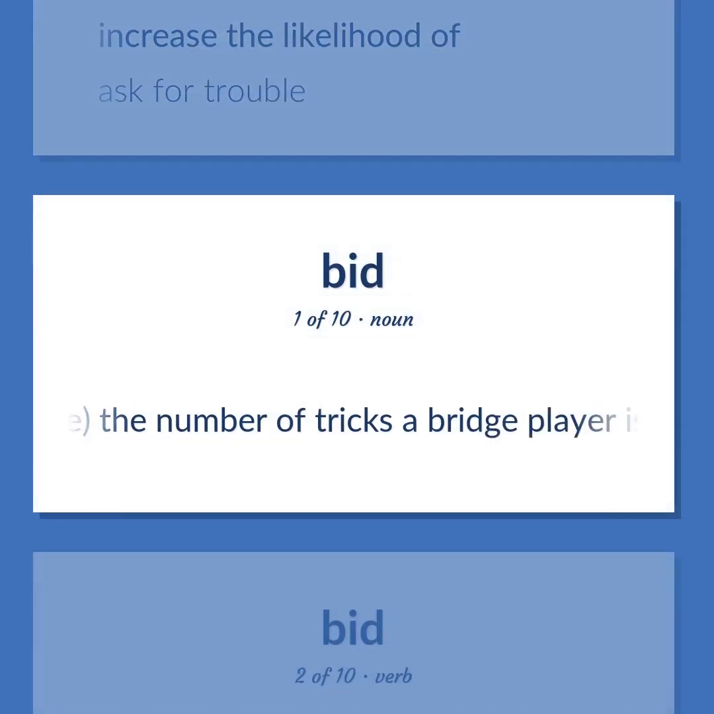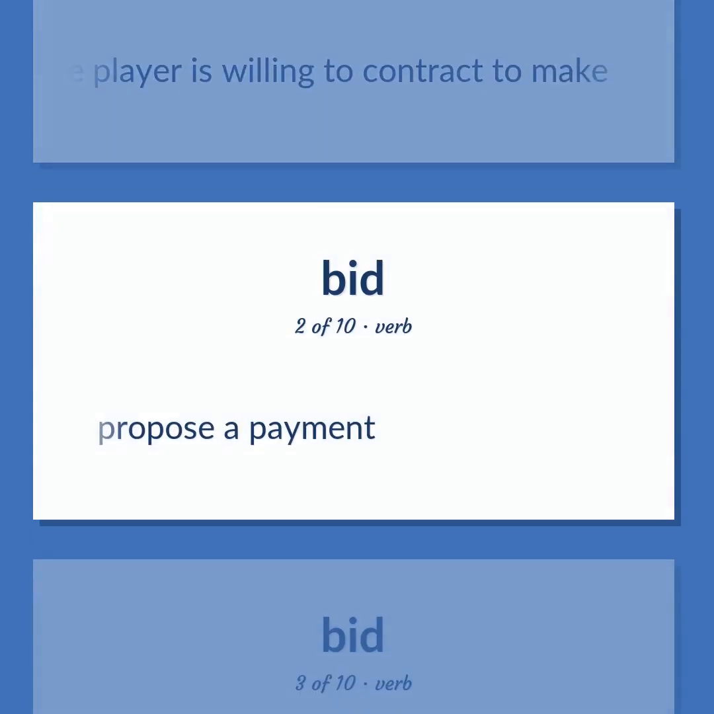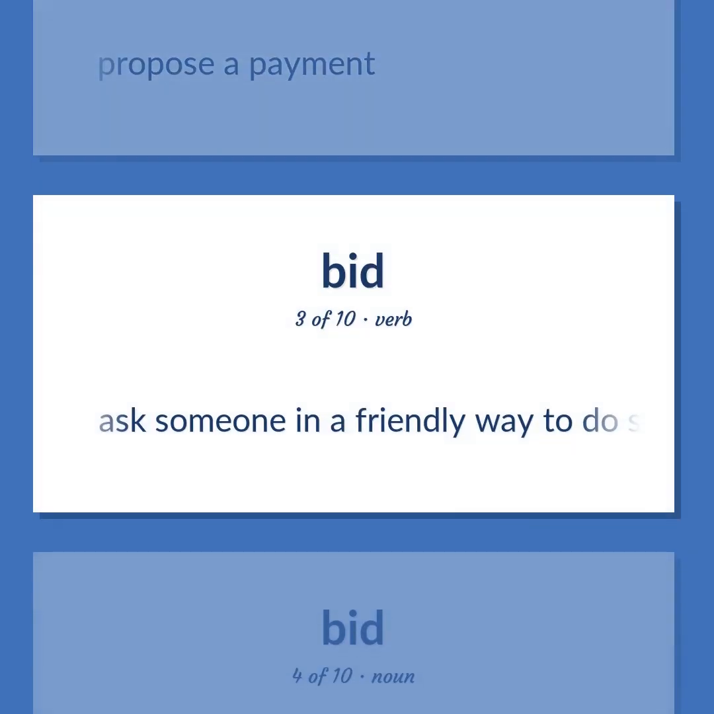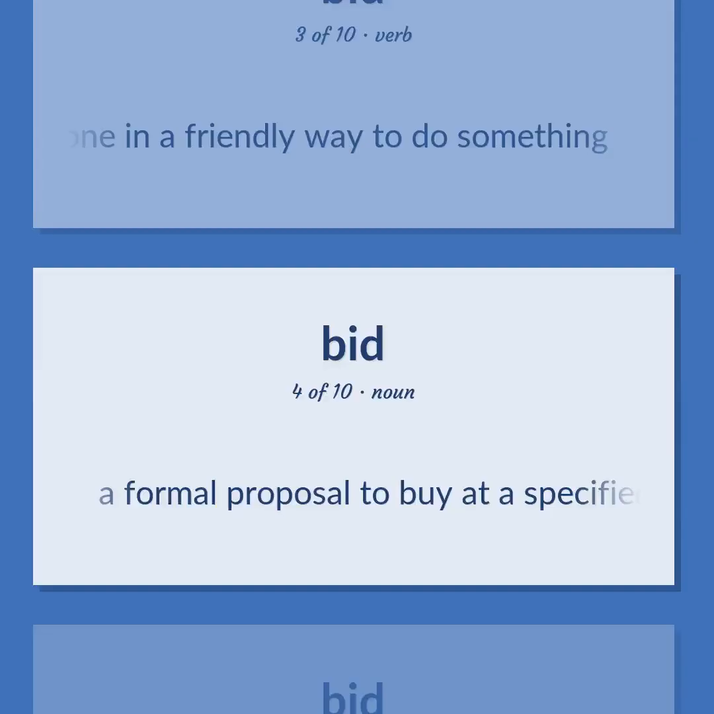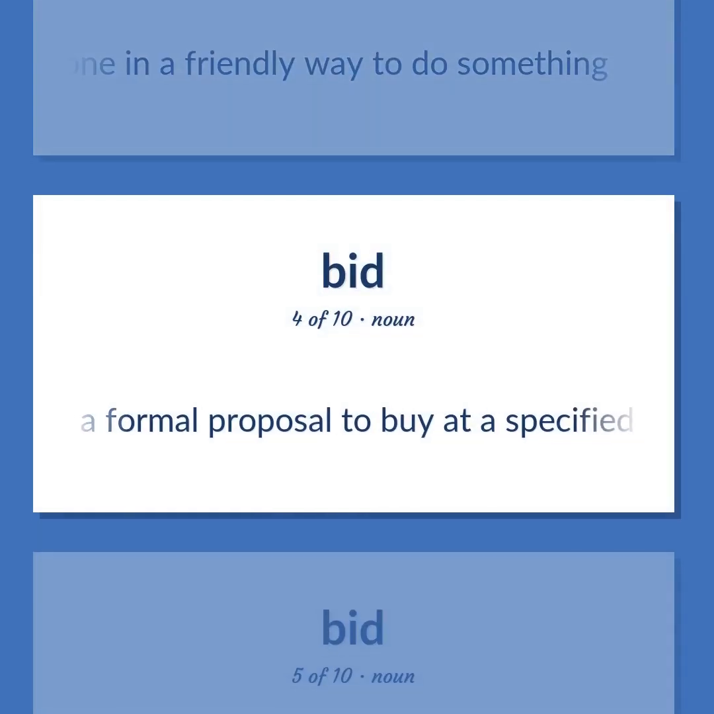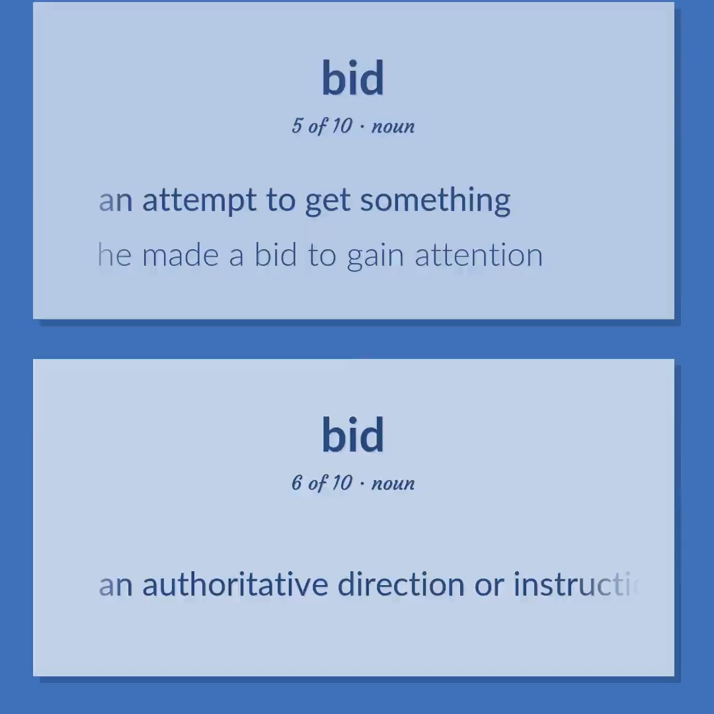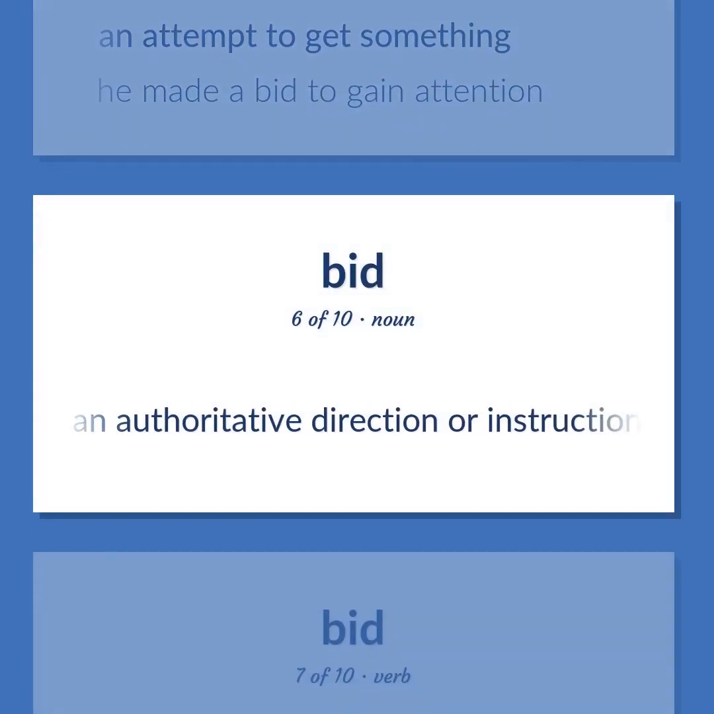Bridge. The number of tricks a bridge player is willing to contract to make. Propose a payment. Ask someone in a friendly way to do something. A formal proposal to buy at a specified price. An attempt to get something. He made a bid to gain attention. An authoritative direction or instruction to do something.